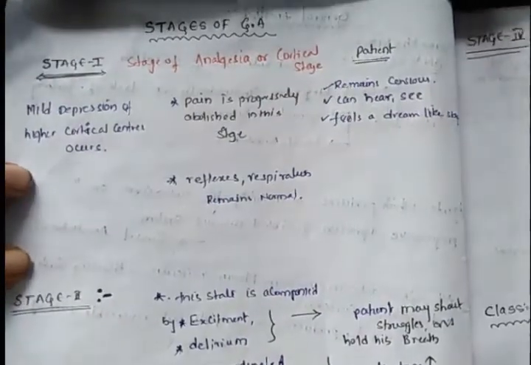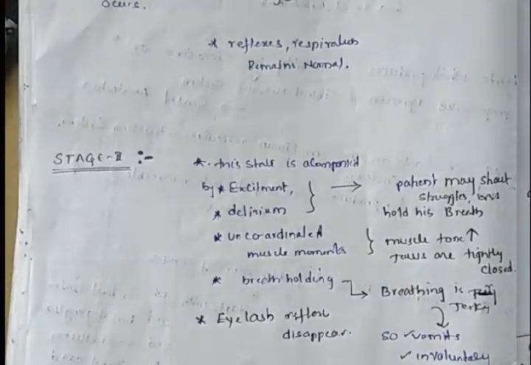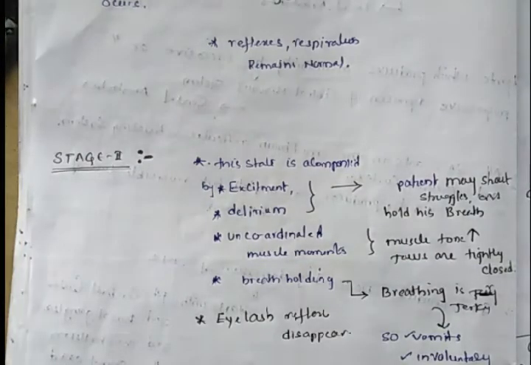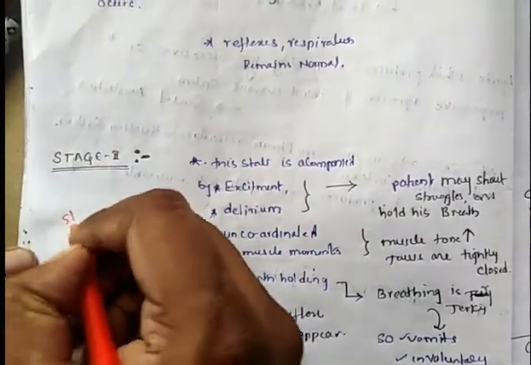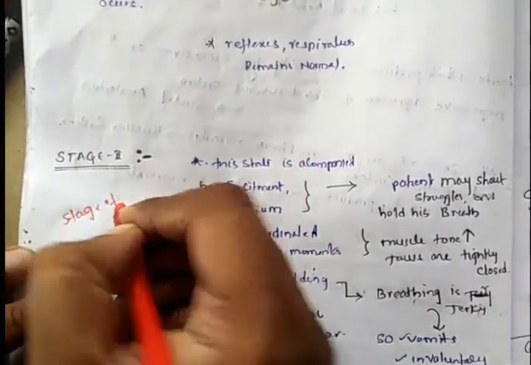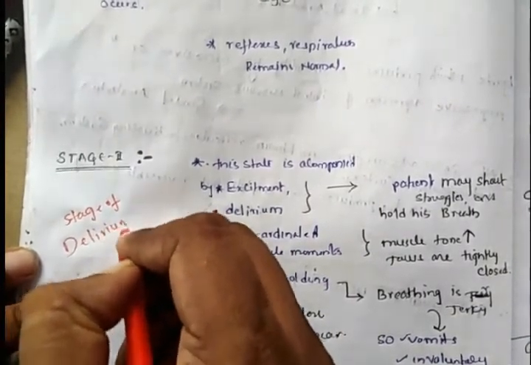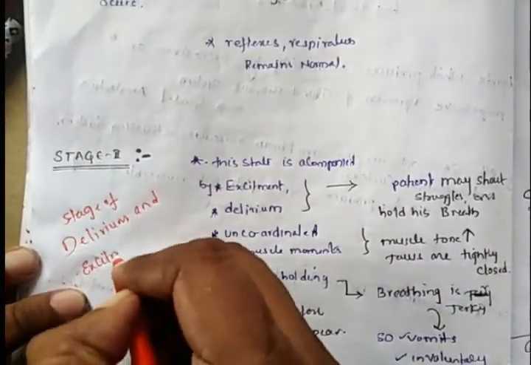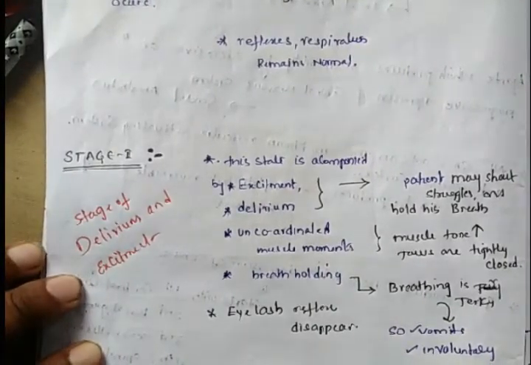Coming to stage 2. After stage 1, the person who takes GA will undergo stage 2. Stage 2 is called the stage of delirium and excitement.